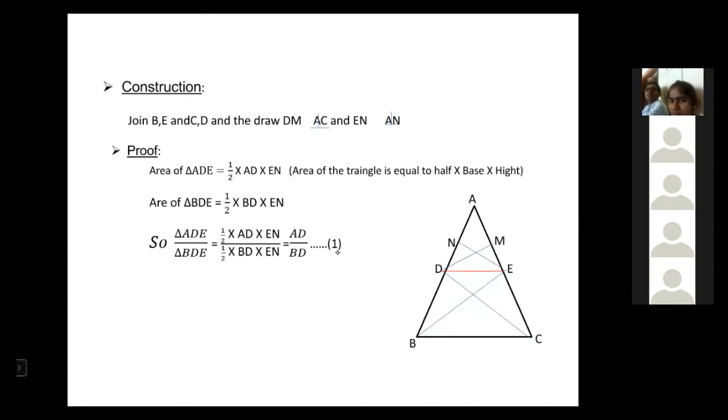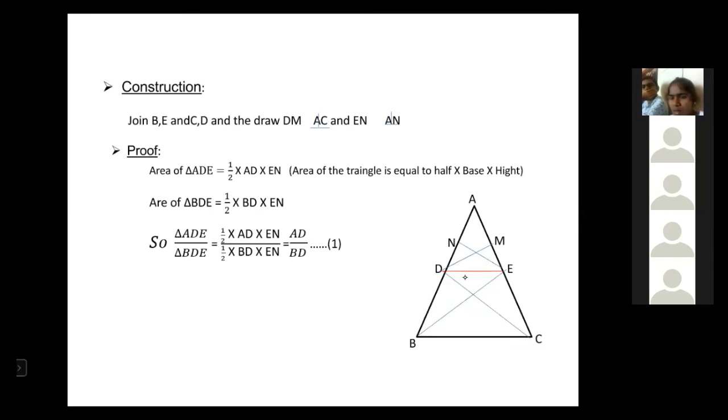Clear? Now, area of triangle BDE is equal to half into, not BN, BD is the base.